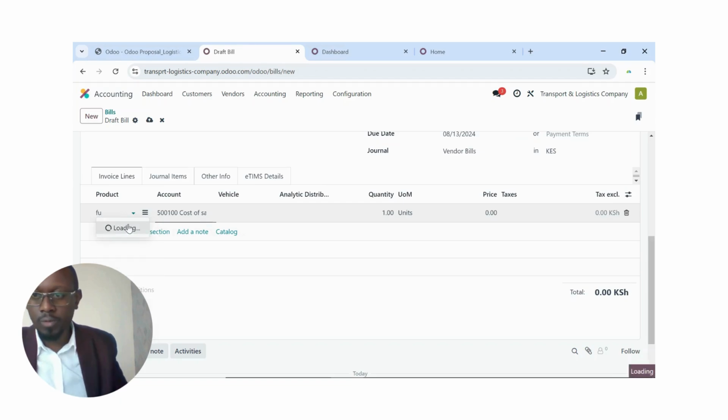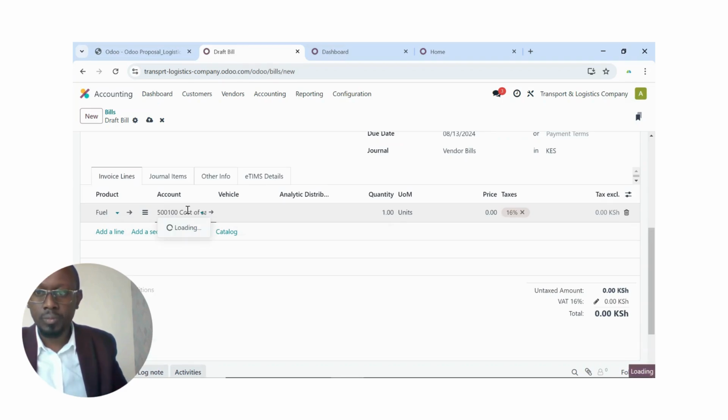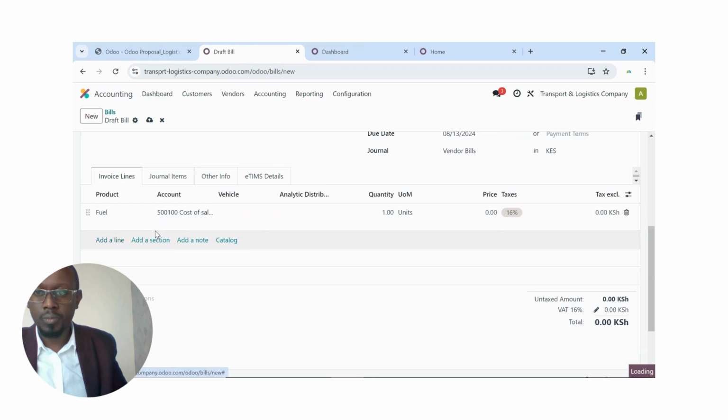Maybe fuel. Fuel is a key component there. Of course, this one needs to go to the fuel expense. Fuel expense. There it is.